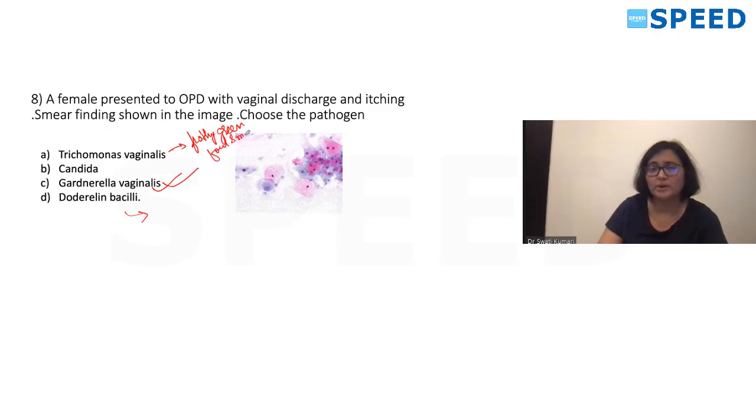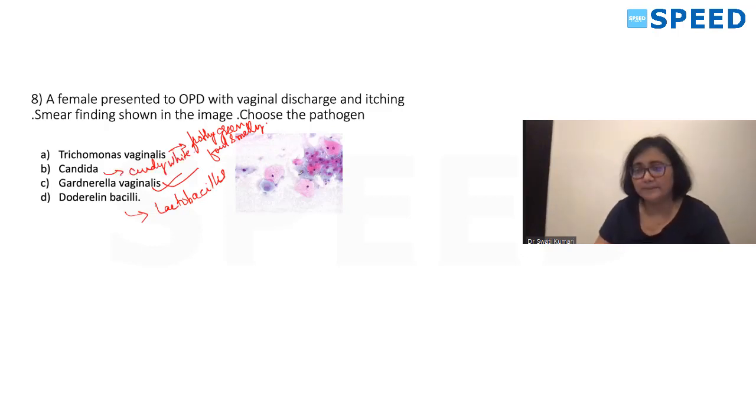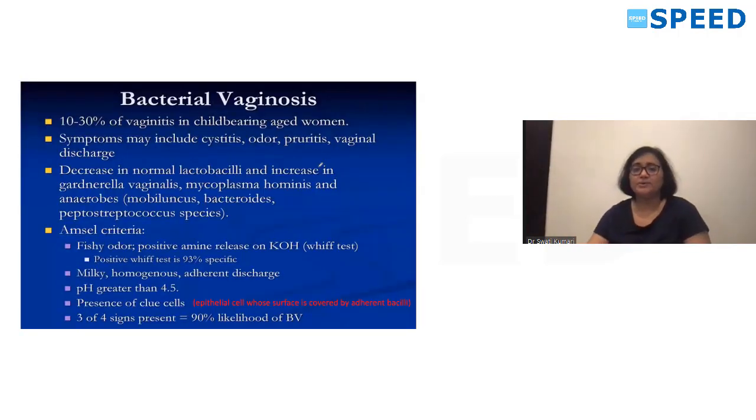You have a question on this also, we'll discuss it there. So if the image is this, where the epithelial cell is attached to bacilli, the answer should be Gardnerella vaginalis. We'll see bacterial vaginosis.